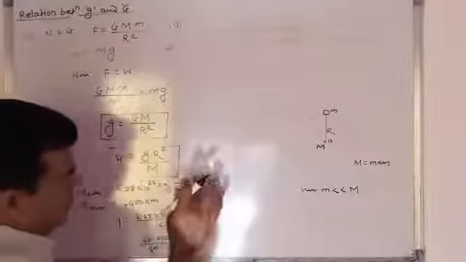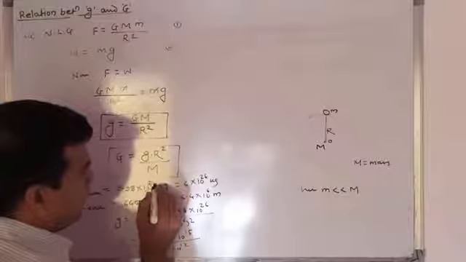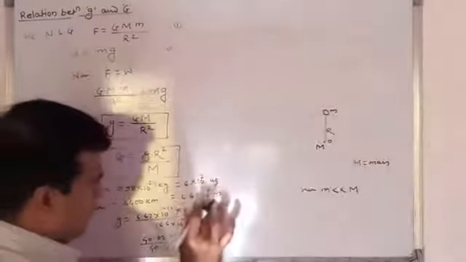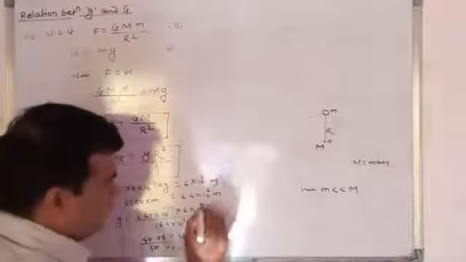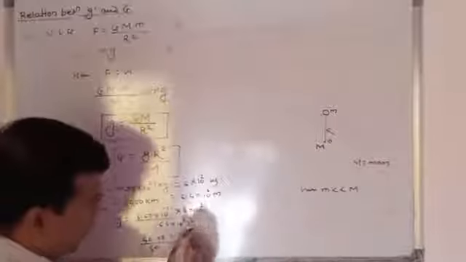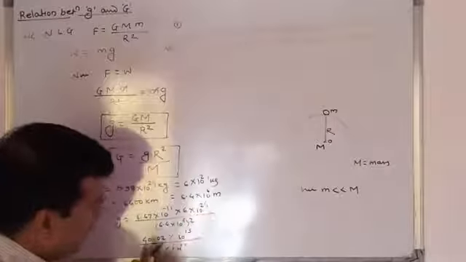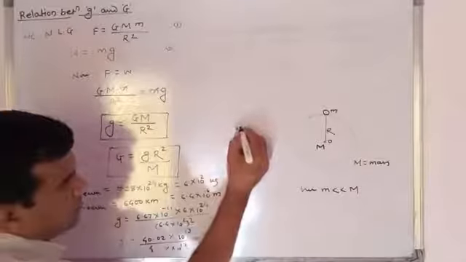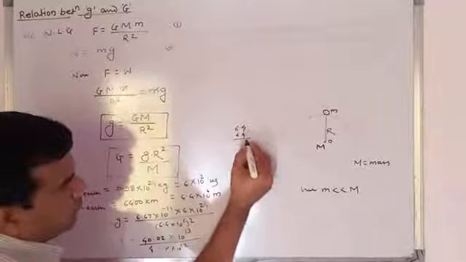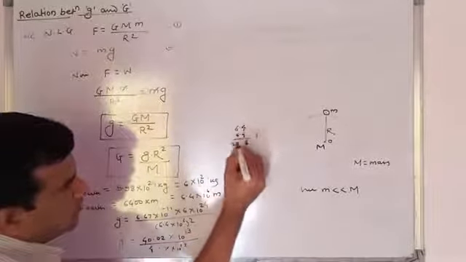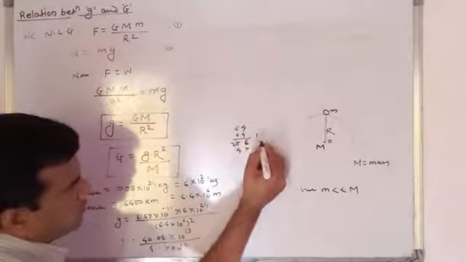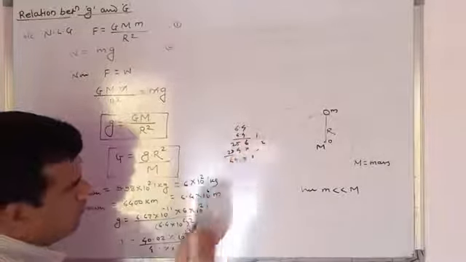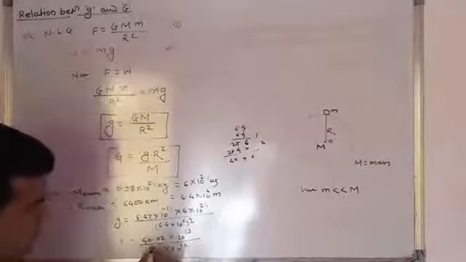The mass of the earth is 5.98 into 10 raised to the power 24 kg, and after putting the value of 24, the exponent becomes 13, and the numerator becomes 46.64, and 6.4 into 6.4 is 40.96, which is about 41.